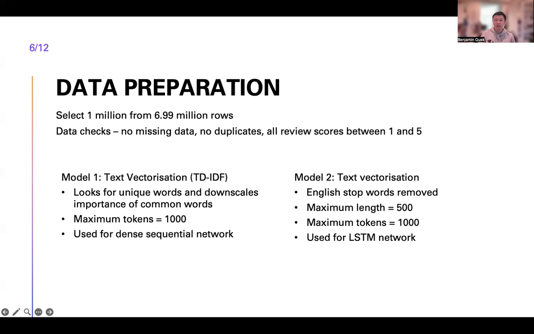To prepare the data for modeling, two approaches were taken. Firstly, text vectorization with TF-IDF, or term frequency inverse document frequency, was performed using 1,000 tokens, and this looks for unique words and downscales the importance of common words. The vectorized data will then be used for a dense sequential neural network. Then text vectorization was performed to keep the text as a sequence of tokens for an LSTM model, and the stop words were also removed, removing common words which are unlikely to contribute to predictive performance.